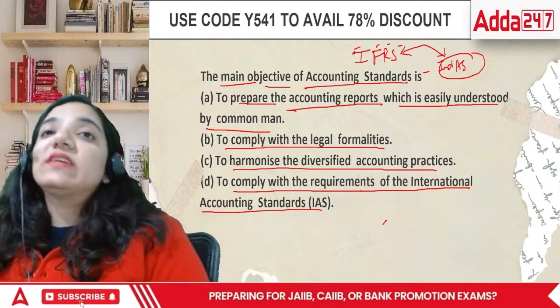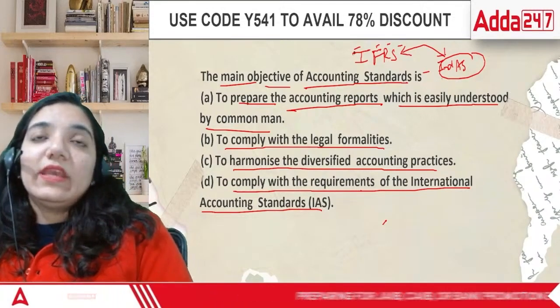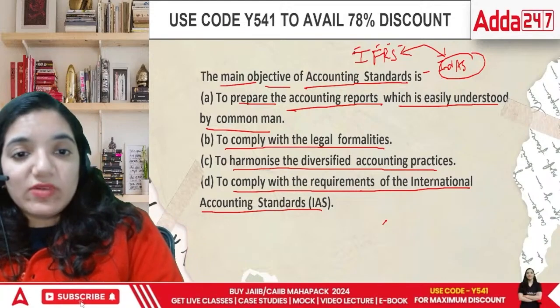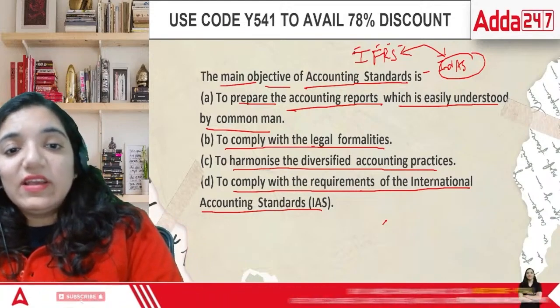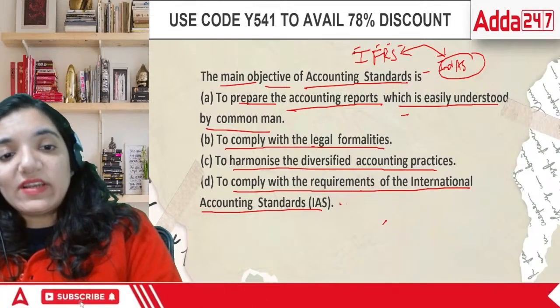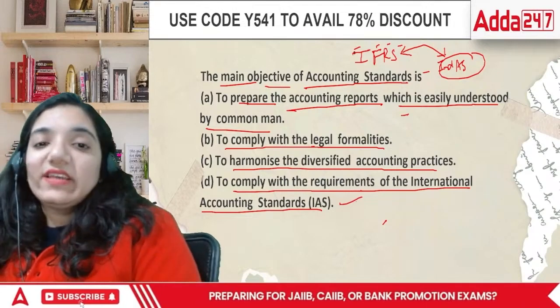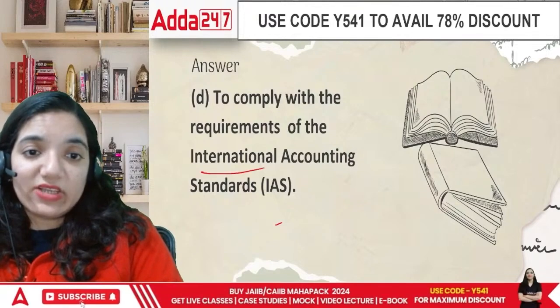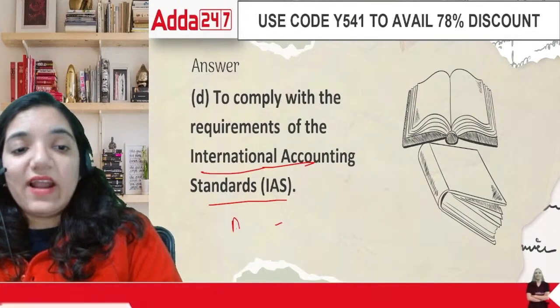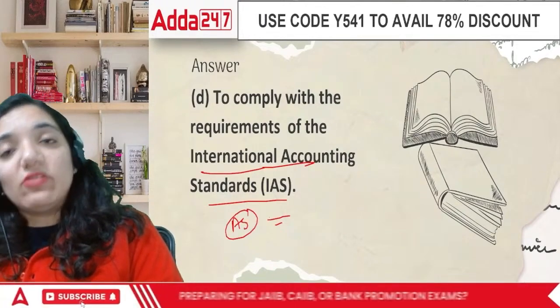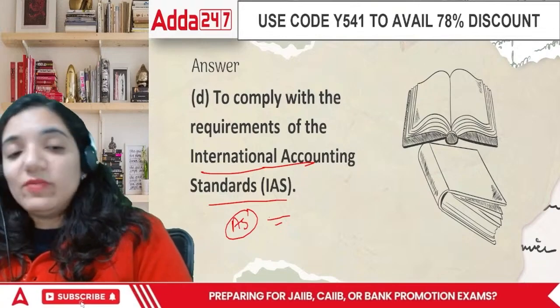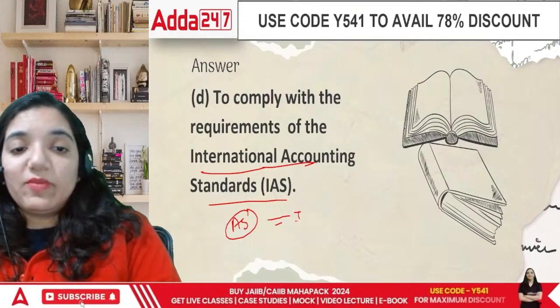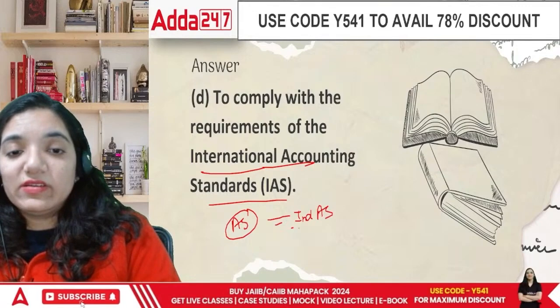Now, Ind AS is in uniformity with IFRS only. So that is why we can say: to comply with the requirements of international accounting standards. Okay? That is IFRS. Earlier we had AS. Then in order to comply with the international one and to meet up at the same level, we prepared Ind AS.